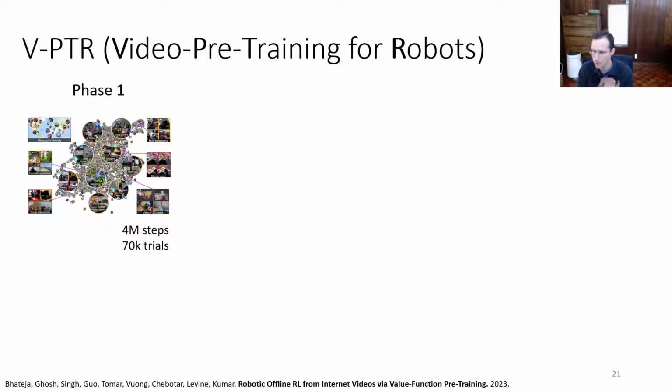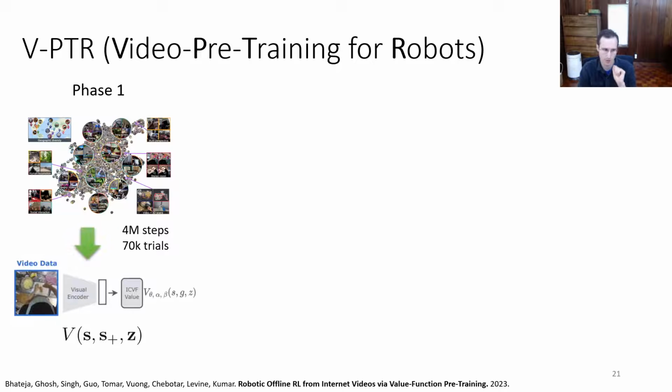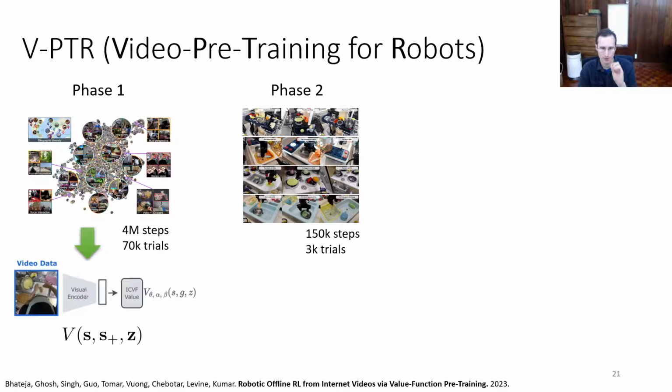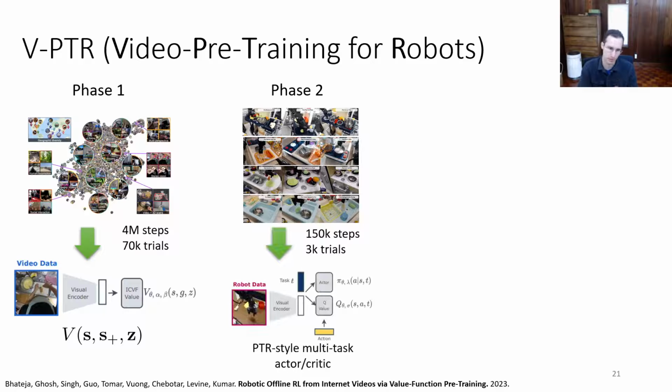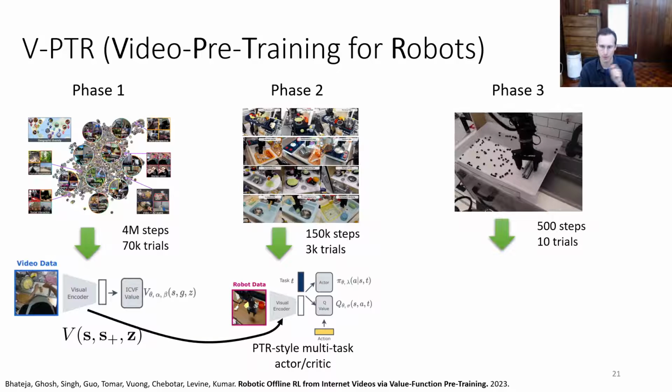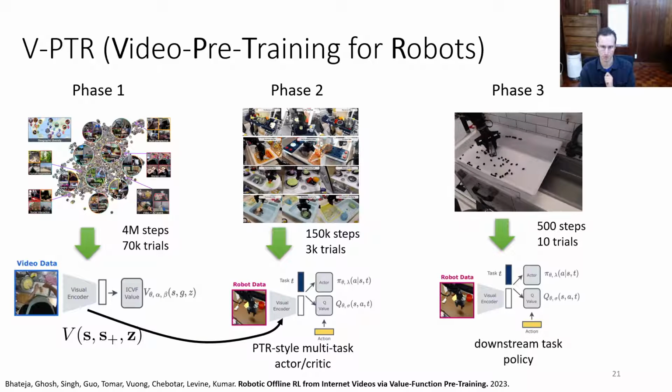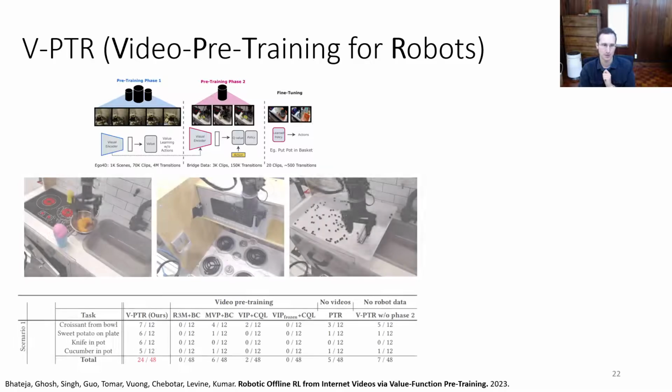In the first phase, we take the video data and we train the ICVF. In the second phase, we take our robot data and we fine-tune from the ICVF to get a robot Q function, just like in PTR. It's a multitask Q function. And then in the third phase, we would fine-tune to our particular downstream task. And this actually works really well.